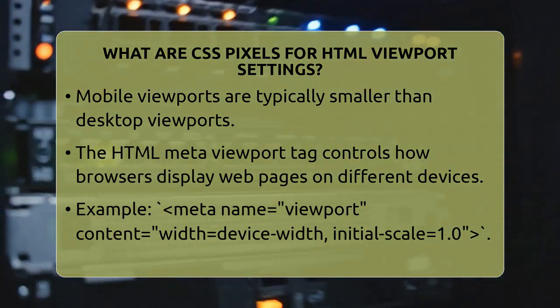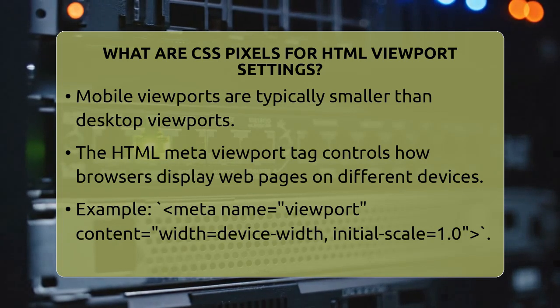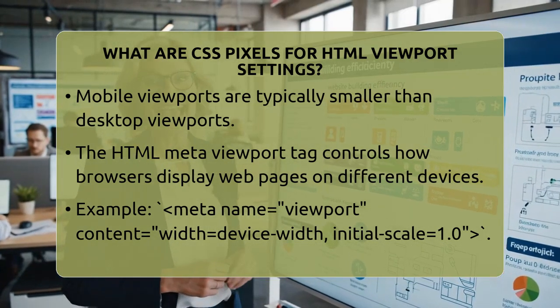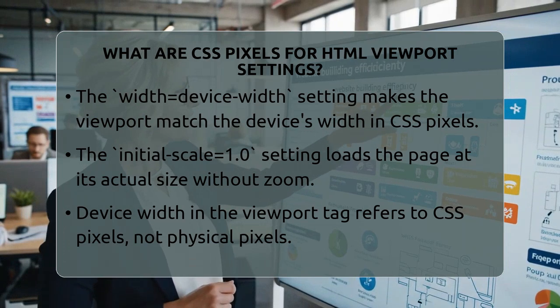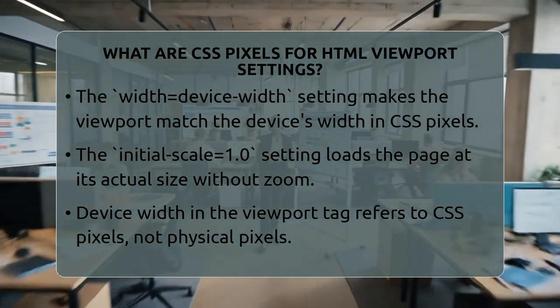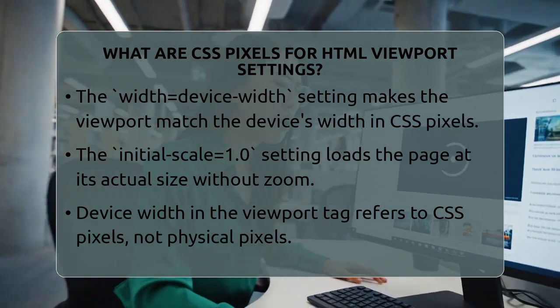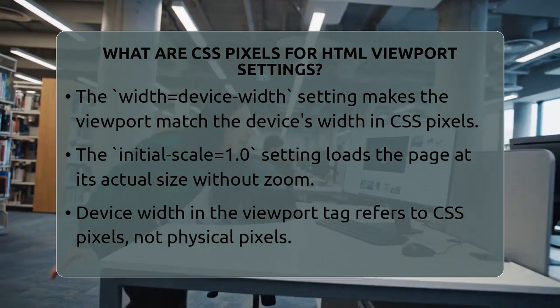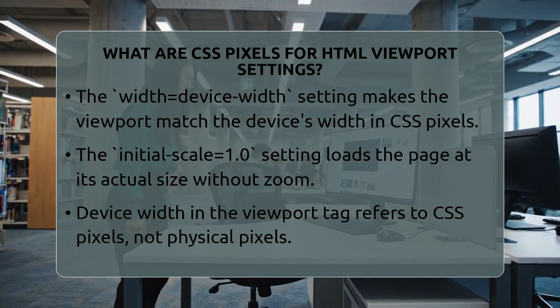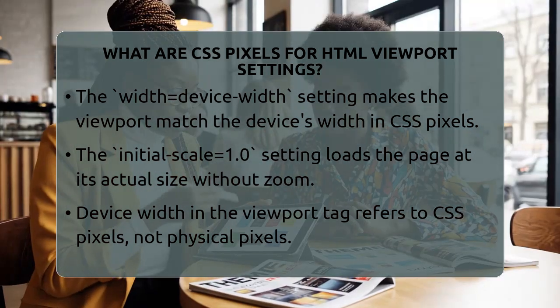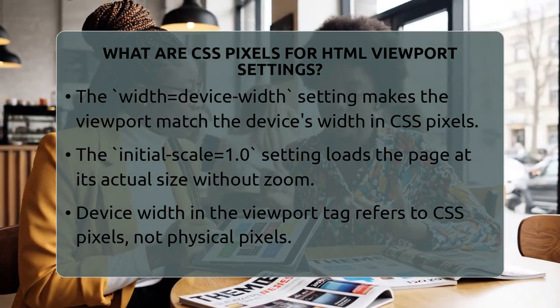This tells the browser to set the viewport width to match the device's width in CSS pixels and to load the page at a 1:1 scale, meaning no zooming. The device width in the viewport tag refers to the width of the screen measured in CSS pixels, not physical pixels. This helps make sure the layout adapts well to different device resolutions.